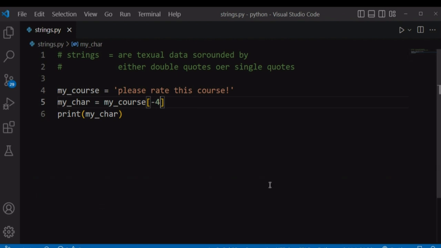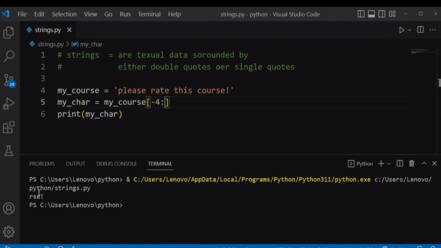Also, you can return a range of characters, let's say from -4 up to the end. So it starts from the -4th position. It's starting from R, -1, -2, -3, -4. We have not specified the end index, so it's going to go up to the end of our string, and it has returned from R to the end.